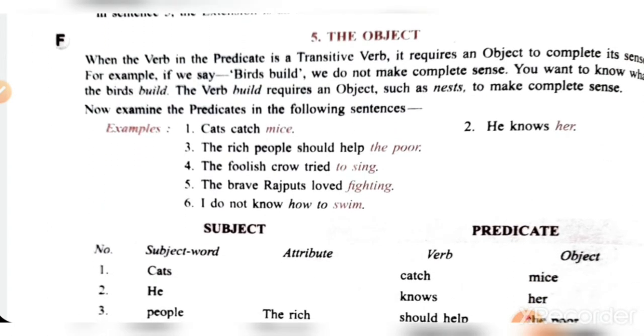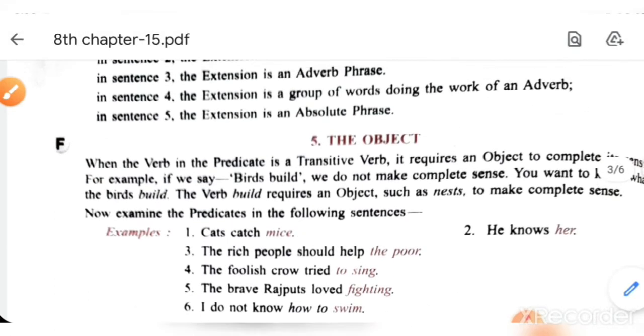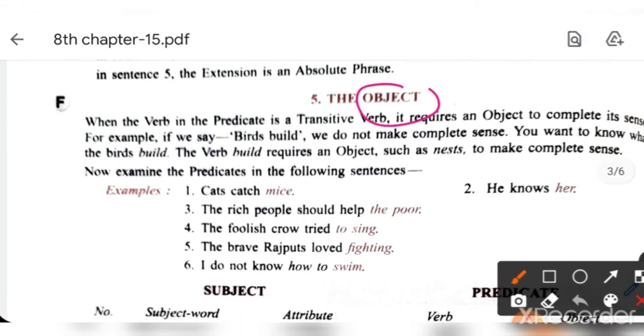Now, what is an object? See, I explained to you active passive voice, so you may know what is an object. To complete the meaning of a transitive verb, it always requires an object to complete its sense. For example, birds build. We cannot understand by these words what is the actual meaning, what is the sense of this sentence.